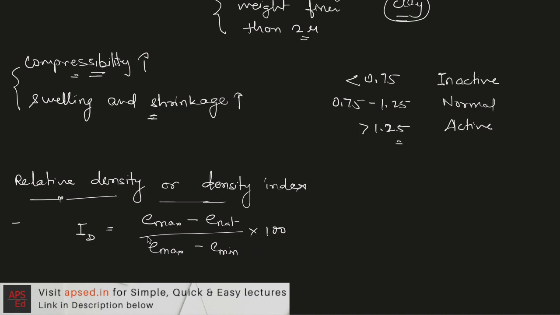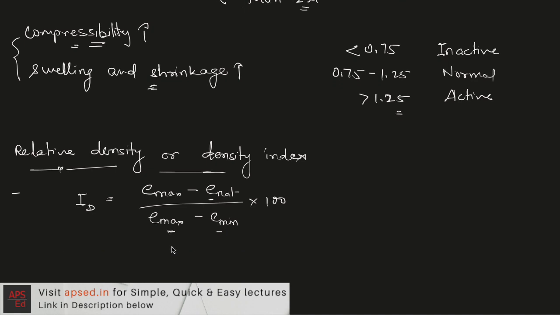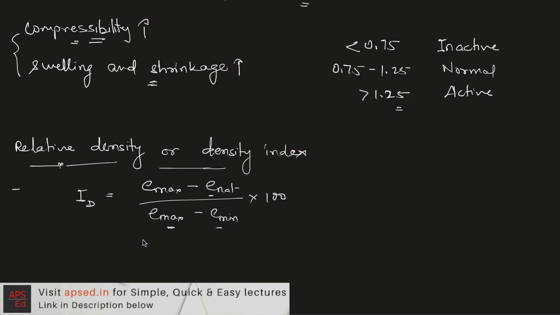So basically we are comparing whatever is the maximum possible void ratio, compared to that, where is the natural void ratio for that soil. So instead of only seeing the void ratio, if we see relatively how it is in terms of maximum and minimum possible void ratio, it indicates the denseness of an in situ soil better than if we only see the void ratio.